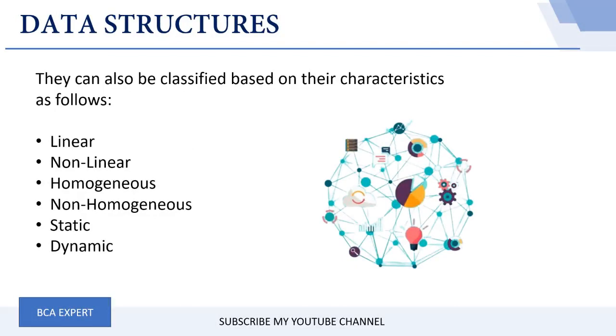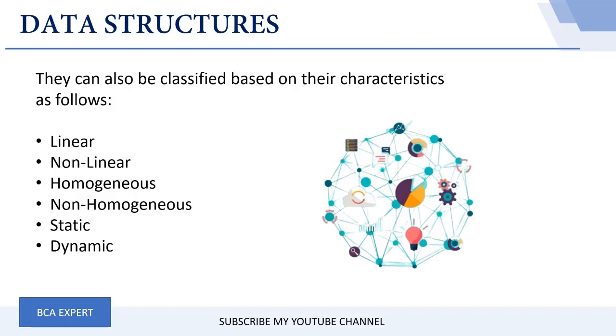Firstly, the linear ones, followed by the non-linear data structure. The next one is homogeneous, followed by non-homogeneous, then static, and finally the dynamic data structure. Let us understand each one of them in a better way and see what exactly they are.